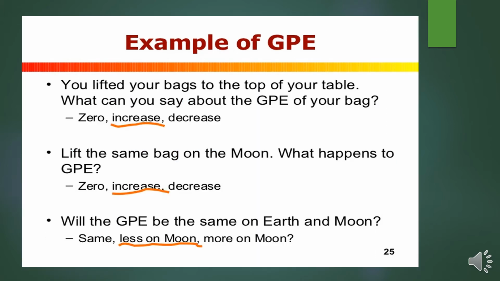Example of gravitational potential energy: you lifted your bag to the top of your table. What can you say about the GPE of your bag? You're lifting your bag to the top of your table, so it is in between the levels, so we can say it increases, right? In the GPE, the ground level is zero.